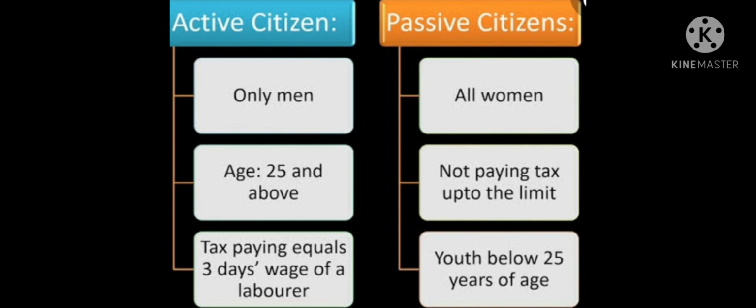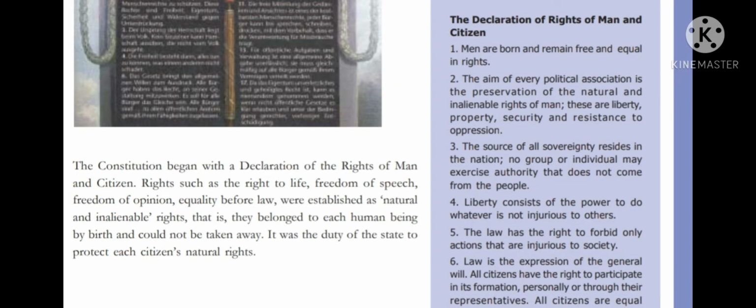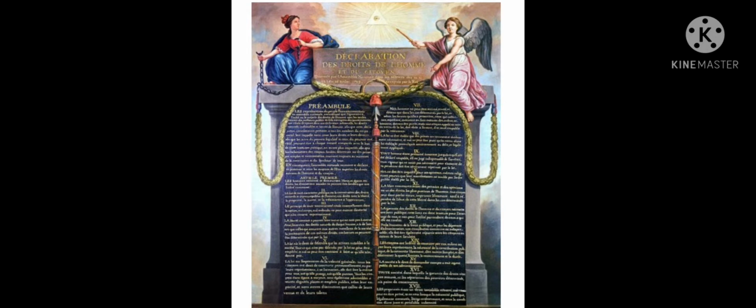The men who are below 25 years of age and those who could not pay taxes equal to 3 days of a laborer's wage, and all the women, were classed as passive citizens and had no right to vote. Next, the Constitution of France began with a declaration of the rights of man and citizen.